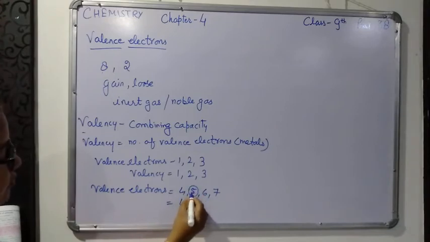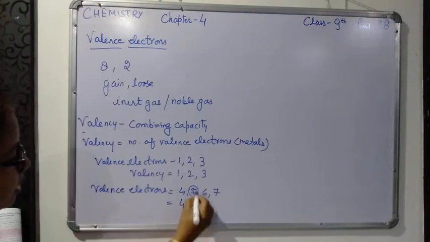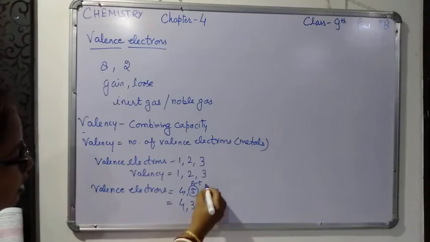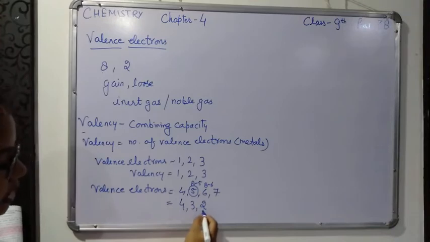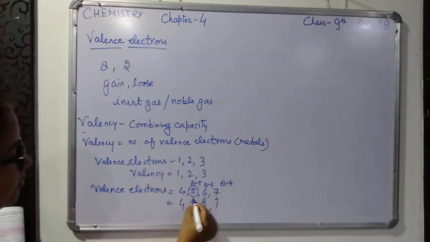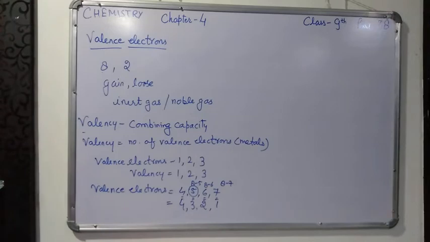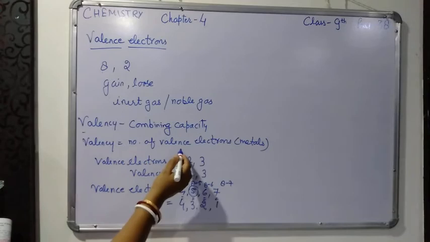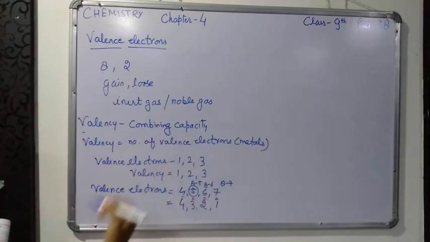If the valence electron is 5, then the valency will be 3. 8 minus 5 is equal to 3. If the number of valence electrons is 6, valency will be 2. 8 minus 6 is equal to 2. If the valence electron is 7, then valency will be 1. 8 minus 7 is equal to 1. So likewise you can find out the valency. Valency is the combining capacity of that element with other elements, and it is equal to the number of valence electrons which are taking part in the chemical reaction.